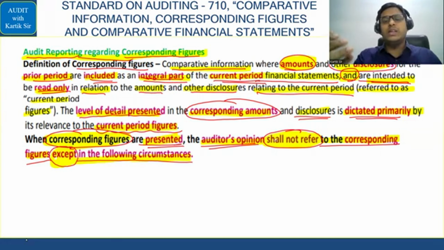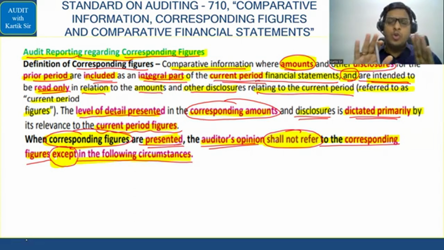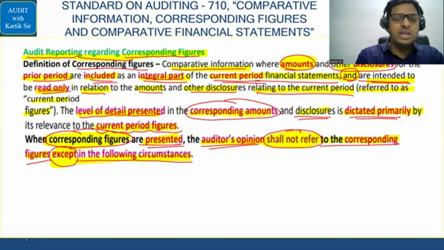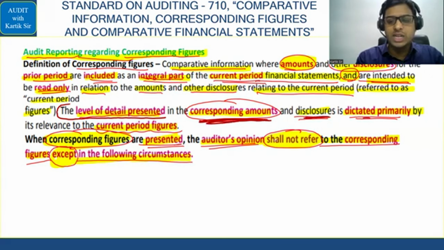The client will present the current period figures along with the previous year's figures, but the auditor need not check the previous year's figures normally. However, see, the level of detail presented in the corresponding amounts and disclosures is dictated primarily by its relevance to the current period figures.